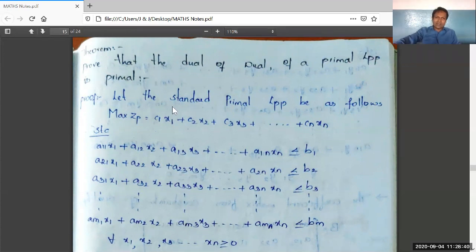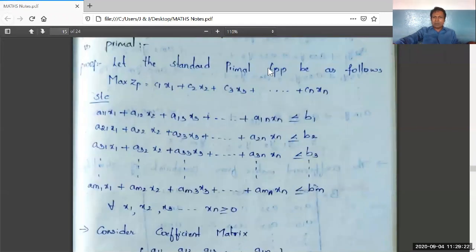I repeat once again so that it will be very clear to you. If I take a primal LPP and if I find out its dual, it is one step. And the second step is writing the dual of this dual. Then what does it give? It gives primal itself. That is, the dual of a primal LPP is primal. Or the statement is simply written as the dual of dual is primal. That is what the statement states. So let us start the proof.